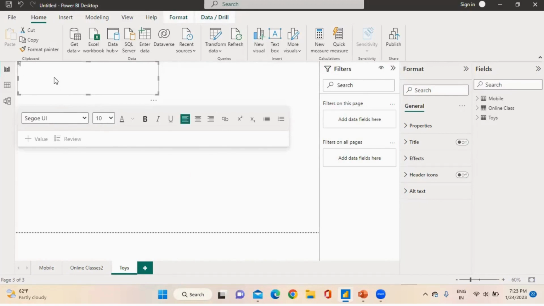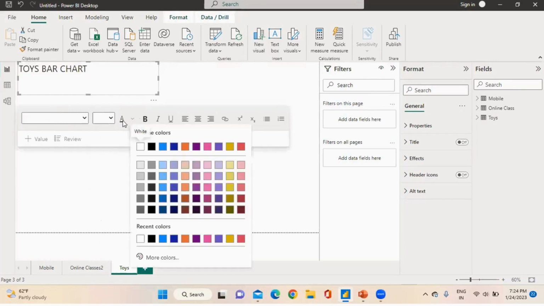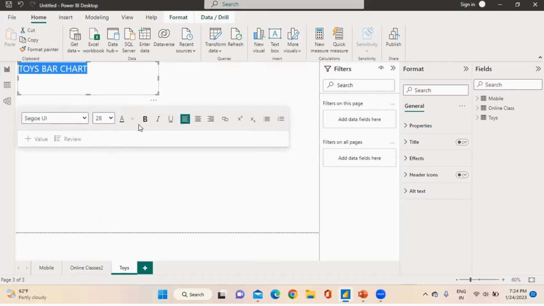We need to create twice bar chart. I'm putting over here, this is a twice bar chart. Control A, size I'm increasing to 28. This is a colored function. Okay, I'm choosing this one. If I want to bold, I'm just clicking on bold.